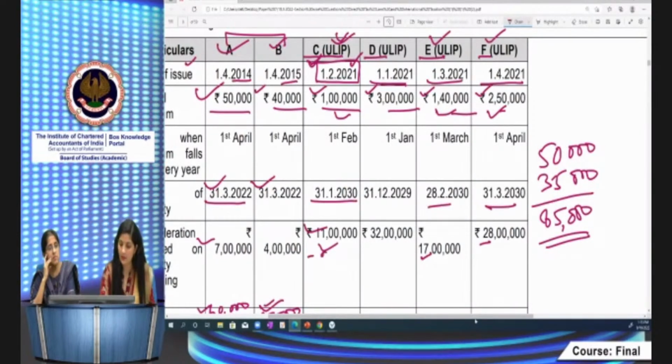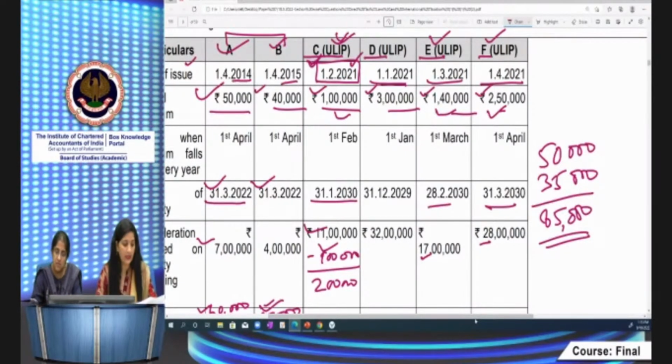And यहाँ पे I'm solving it. 9 lakh. It's coming to 2 lakh. ठीक है? Then here it is annual premium is 1,40,000 into 9. It is coming to 12,60,000. Then the capital gains would be 4,40,000.